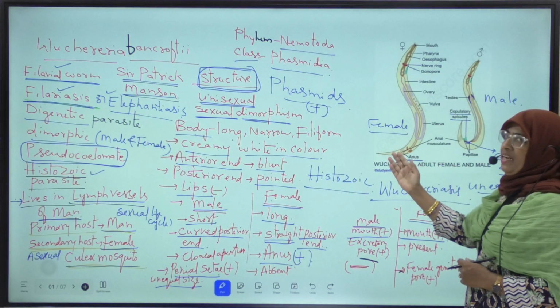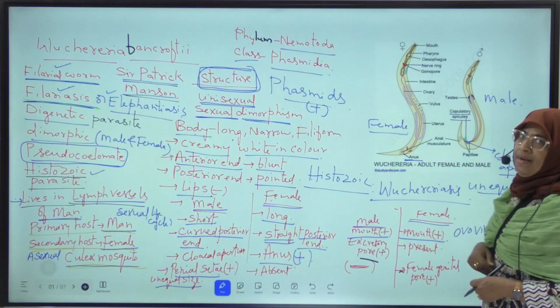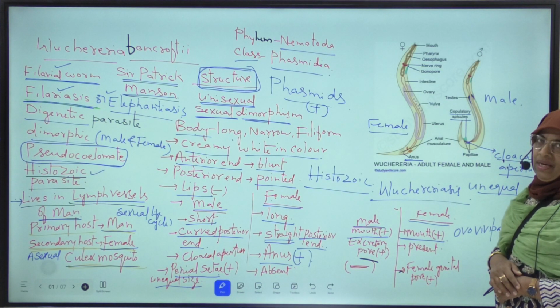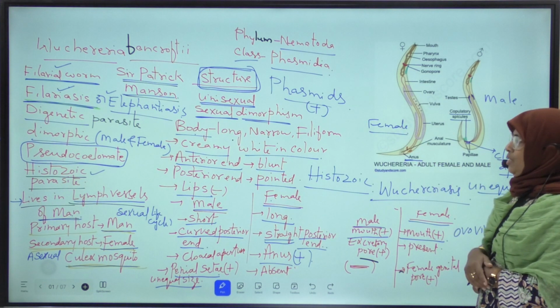In female, at the posterior end, anus is present. Anus is absent in male. Here in the male, cloacal aperture is present. Cloacal aperture is present in male. In female, anus is present.